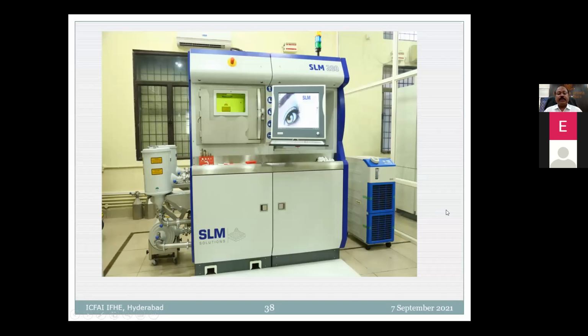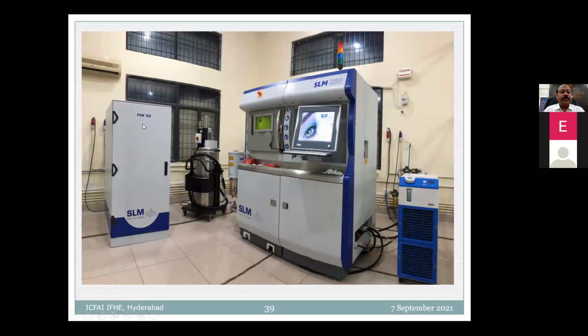You can see this is the SLM machine at our university. Anyway, we will show the details maybe day after tomorrow, after the opening. And this is another view. This is actually the chiller. These are filters, this is a powder sieving machine, and this is a vacuum cleaner.